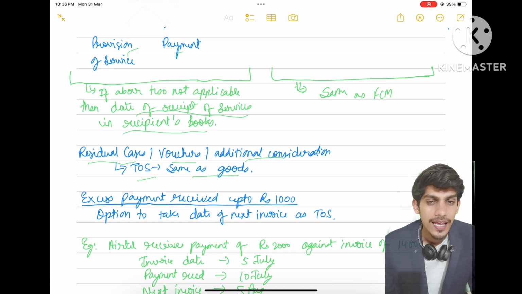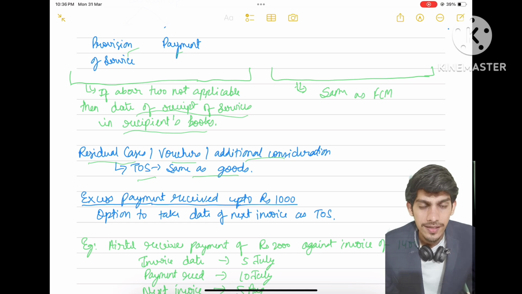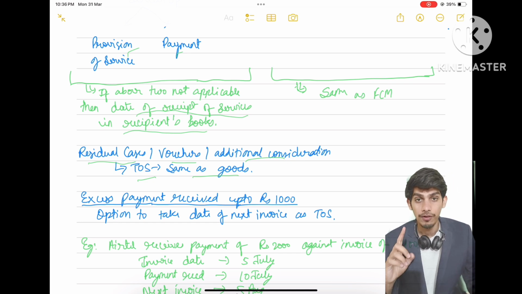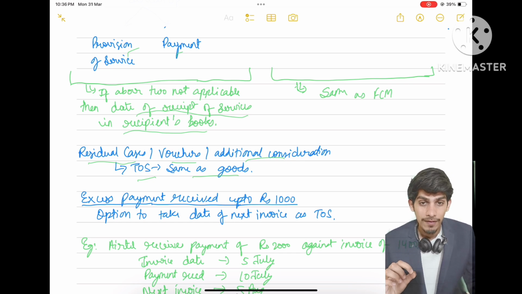Residuary cases: if we do not have these conditions, then as we studied earlier, the time of supply will be the date of filing of return as the first preference, and second preference, the date of payment of GST. Those were the two residual cases where we do not have the time of movement of goods, supply, or payment conditions.